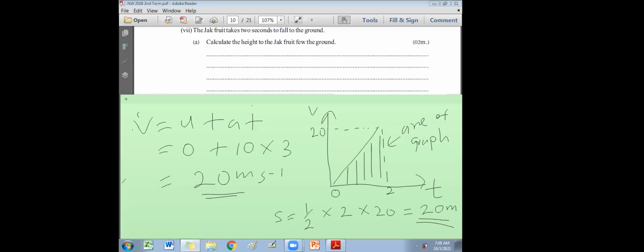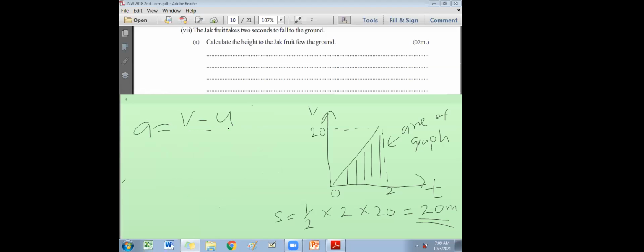If you want, you can do this way also. Sometimes you might be wondering why I put a equals. What is the equation for the acceleration? Please copy down this also, everyone. You know the acceleration equals change in velocity over time taken. So you can rearrange this equation. Take t to the other side, then you get at equals v minus u. Then take minus u to the other side, then you get v equals at plus u. That's what I wrote here: v equals u plus at.